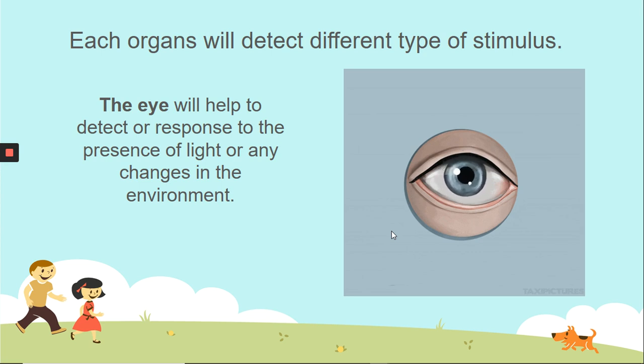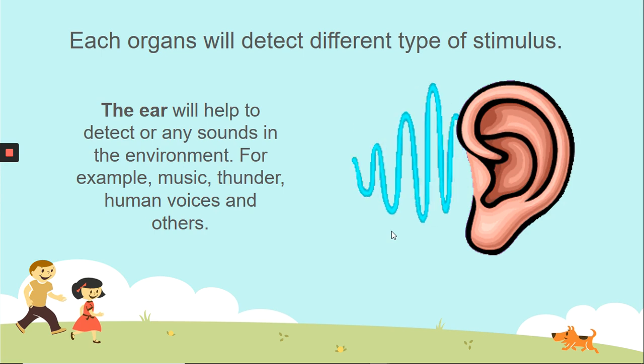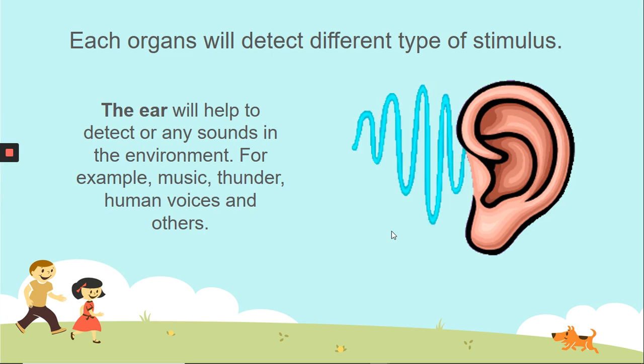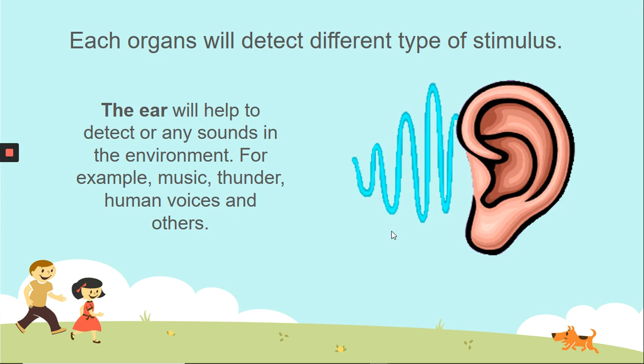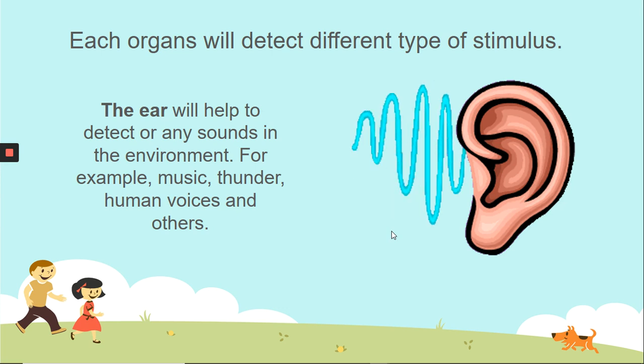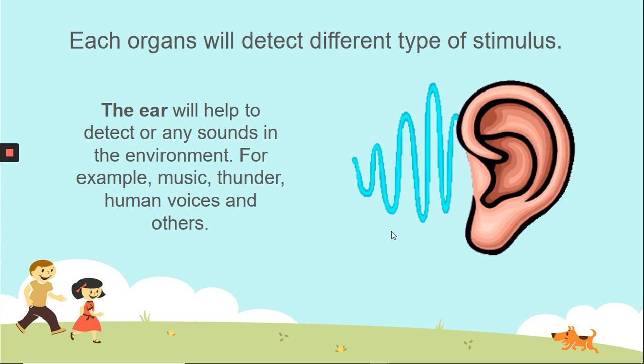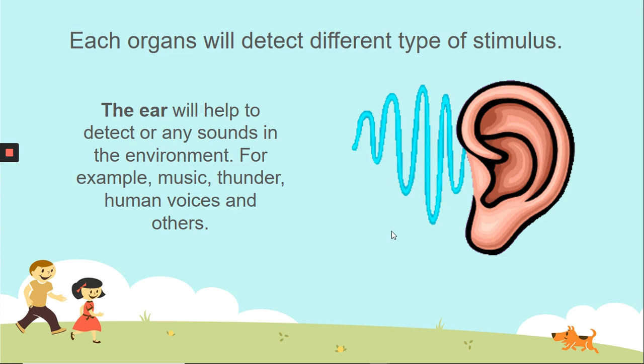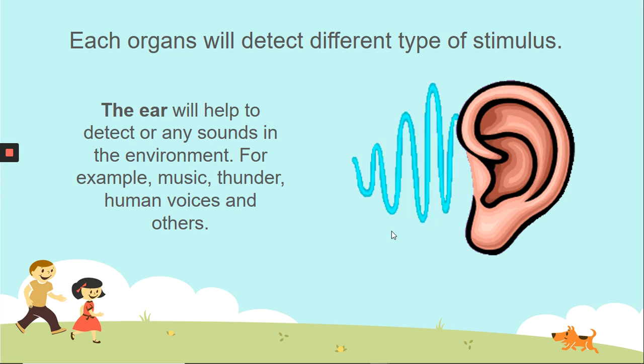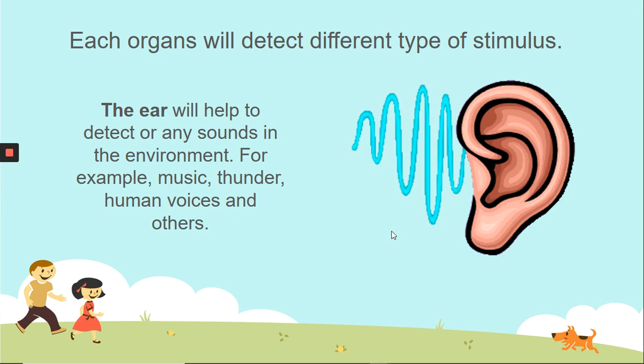Through the eye, as a stimulus, we can think about our response. The next one is the ear. The ear helps to detect or respond to any sounds in the environment. For example, we respond to music, we get startled when there is thunder, we respond to human voices and so many more.